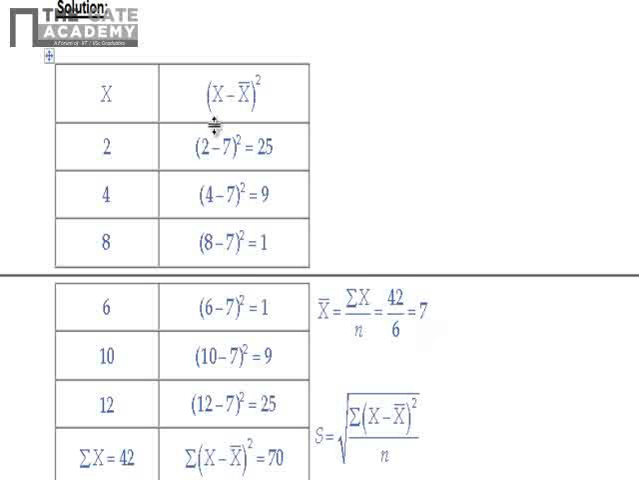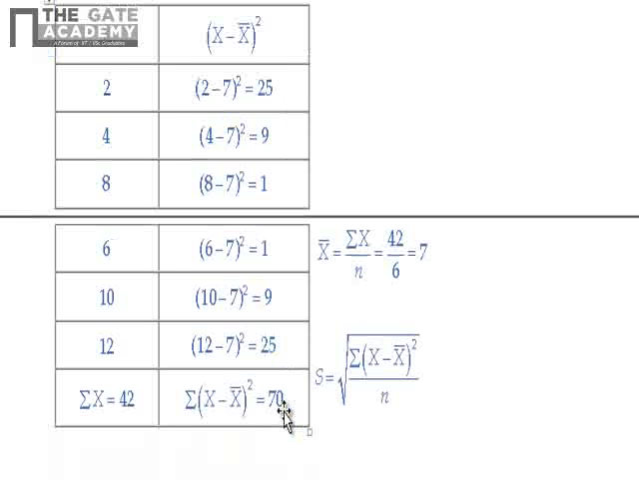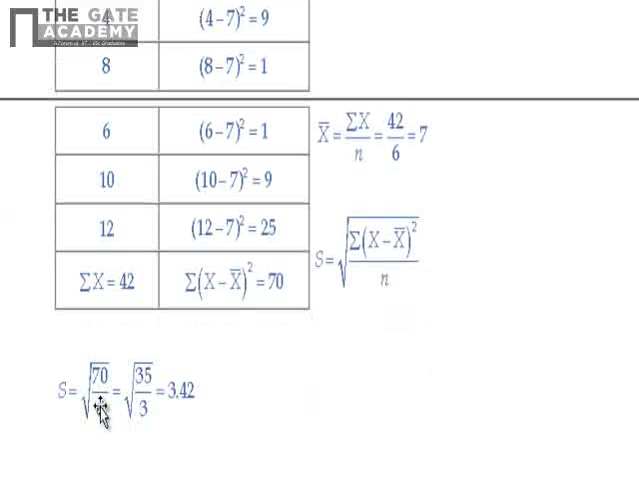Now I'll have to subtract 7 from each number, and then I have to square. So 2 minus 7 is minus 5, and the square of that is 25. Similarly is minus 3, 9, and so on. So I'll have to add this column, and I'm getting the value as 70. So you'll have to divide this 70 by number of observation, which is 6. So 70 by 6, that is 35 by 3, and you'll have to take the square root of the answer. The answer is 3.42.